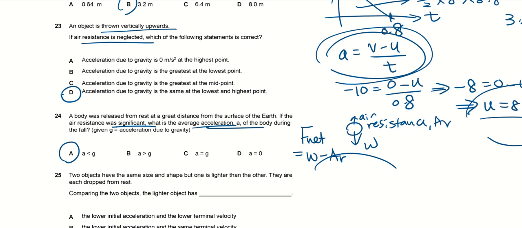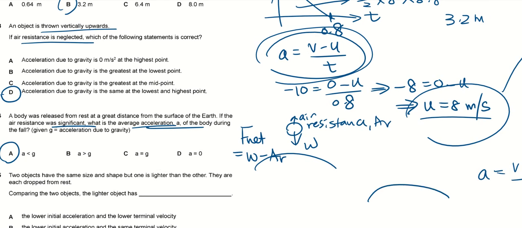Compare another question whereby there is no air resistance. Guys, please listen up. This also happens in a 2022 paper. Compare this case, there's no air resistance. The free body diagram, there's only weight acting downwards, right? And weight is W equals mg. Because there's no resistive forces, therefore it will fall with acceleration of g.